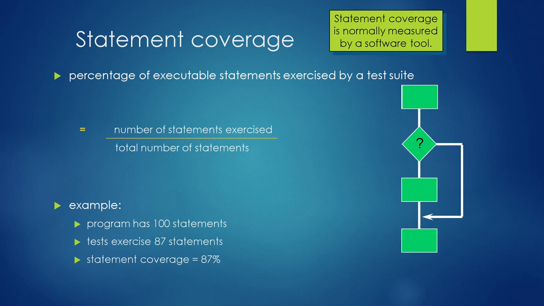So for the 100 statements of the program, if 87 statements are executed with either the true outcome or the false outcome, then the statement coverage of this program with 100 statements is 87%.